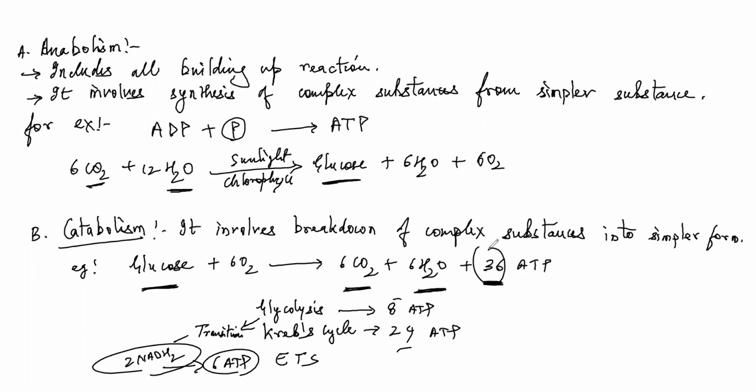Sir, we have ETS this year. Oh yes, you have everything: glycolysis, Krebs cycle, and ETS. Okay, sir. So what is ETS? ETS is electron transport chain. You will study this. Sir, so while writing the equations, we should write 36 or 38? You can write both, no problem. Electron transport system, or you can also call it electron transport chain. Okay. So let's move to the third point.